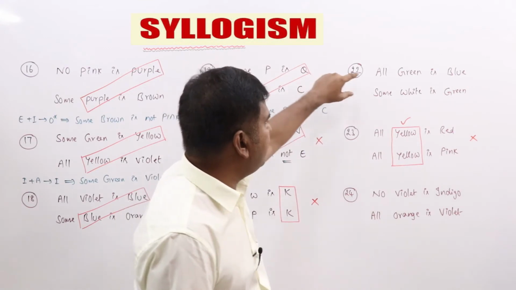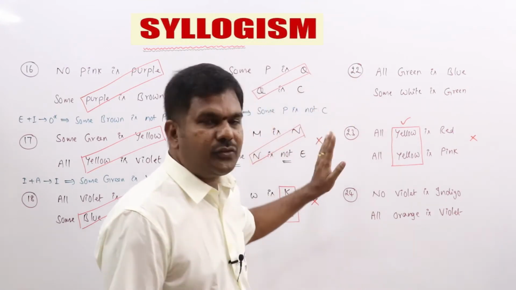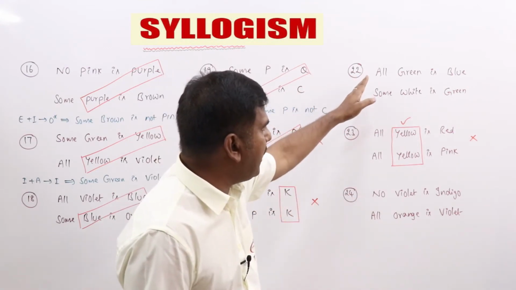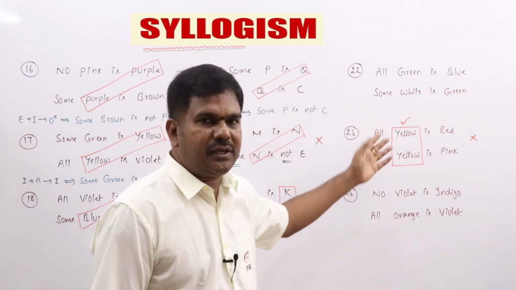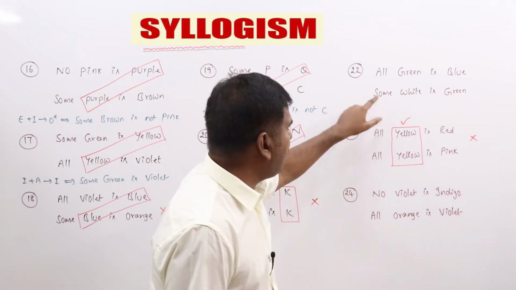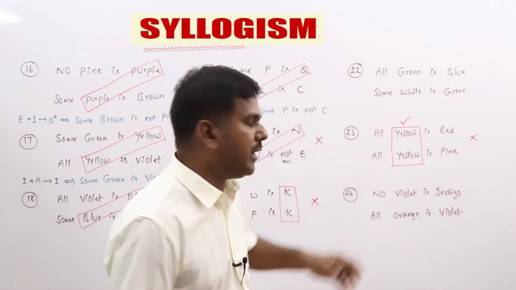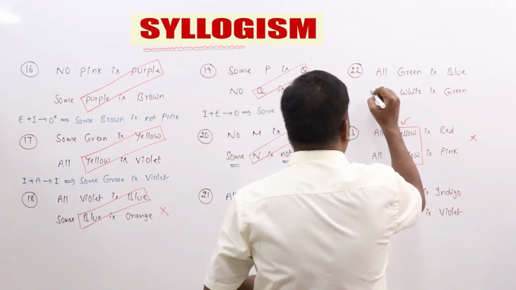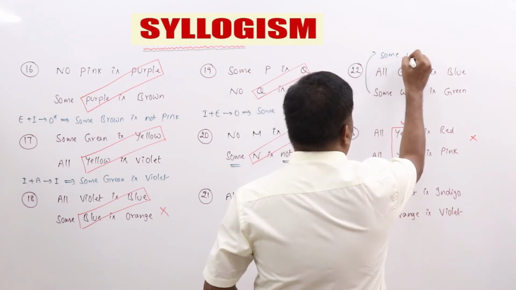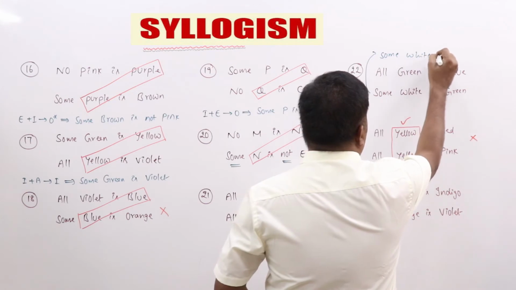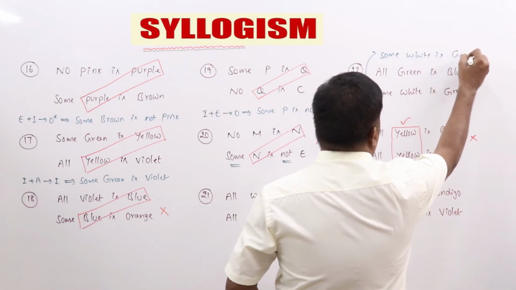Now here, A plus I gives no conclusion, but it is not properly aligned. The common term is not the predicate of the first statement and the subject of the second. By interchanging you can make proper alignment. So we get: some white is green.